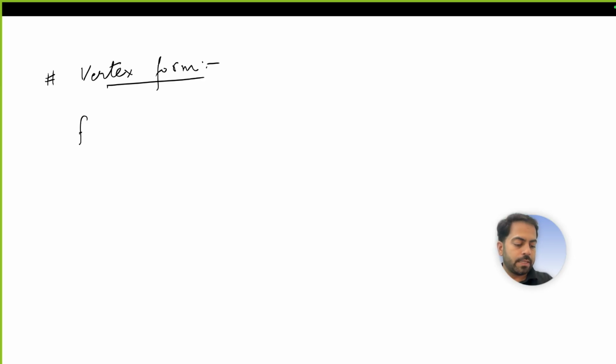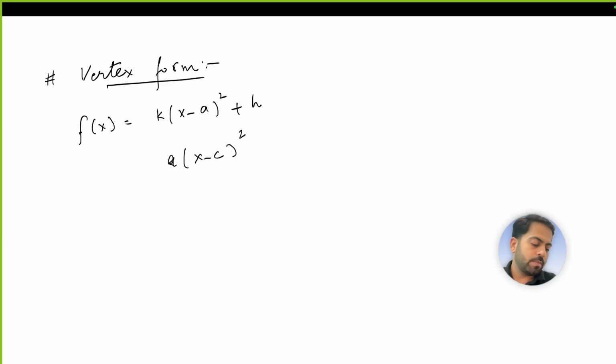Vertex form goes like this: f of x is equal to, let's say, k times (x minus a) whole squared plus h. You can use a, or you can use one; you might have studied a here and c here, that doesn't matter, and something, let's say d here or b here, that doesn't matter, whatever constants we are using.